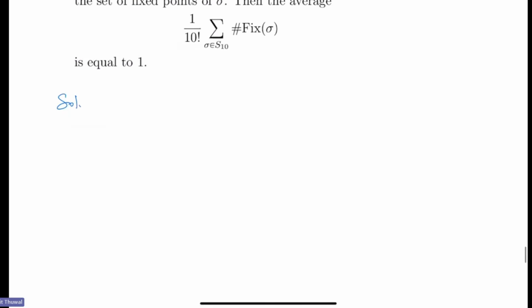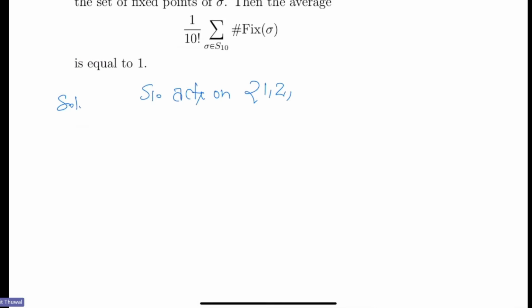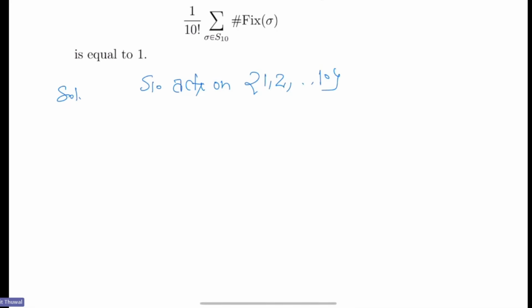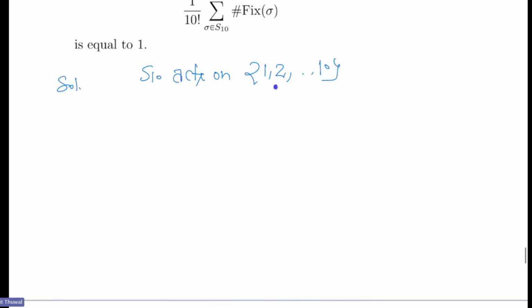So see, S10 acts on this set 1, 2, ..., 10, and the action of S10 is transitive, right? Because if you pick any two integers, say 2 and 5, then there is a permutation which sends 2 to 5. It means that the action is transitive. If the action is transitive, then the number of orbits...